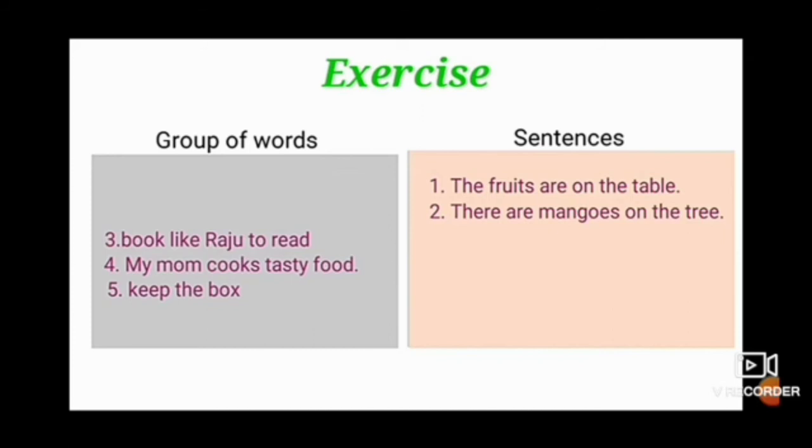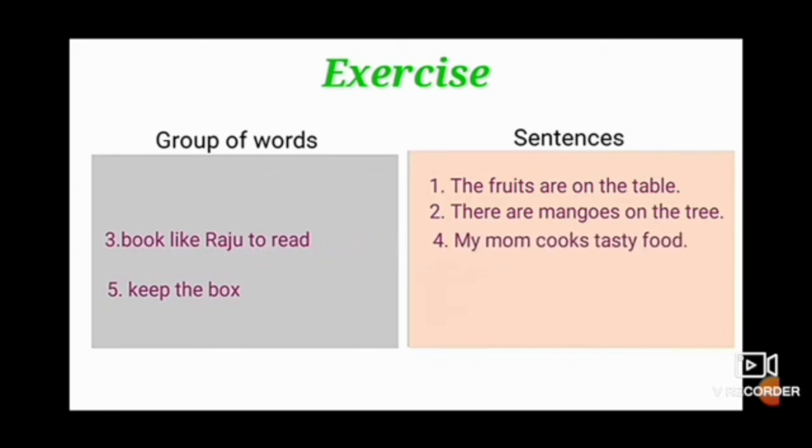Let's take number 4. My mom cooks tasty food. Yes, students. Number 4 is a sentence. So we will put it in the category of sentences. Means मेरी माताजी टेस्टी फूड कुक करती हैं. So meaning is clear and this sentence also has a sense. So we will put this in a sentence category.